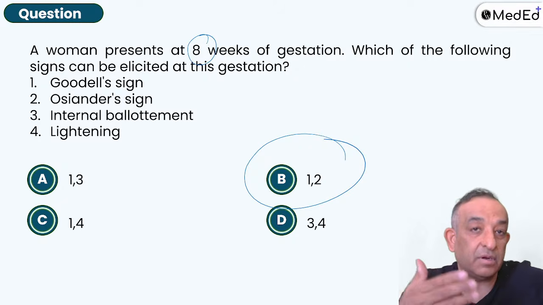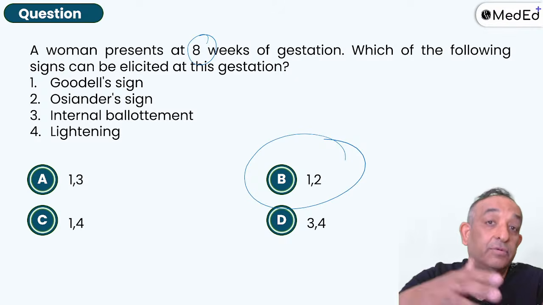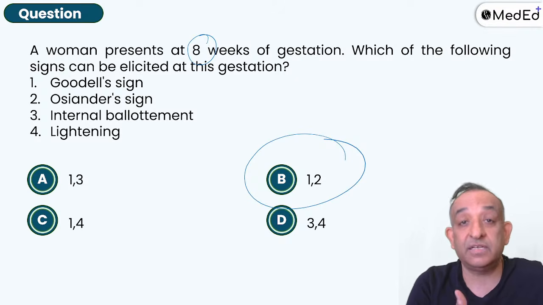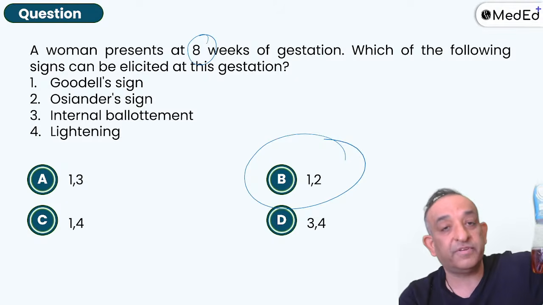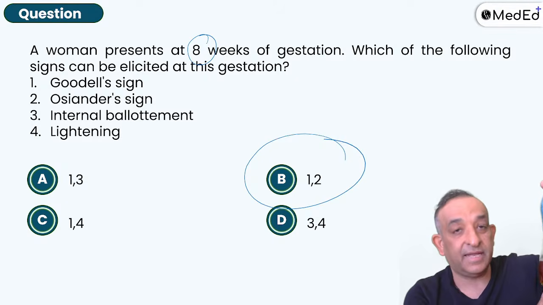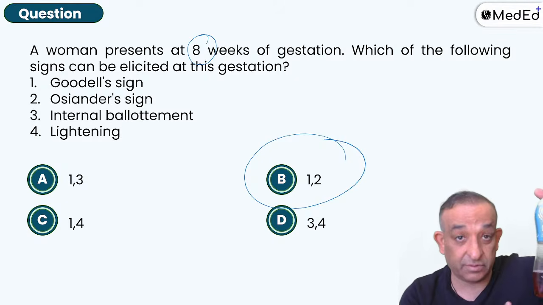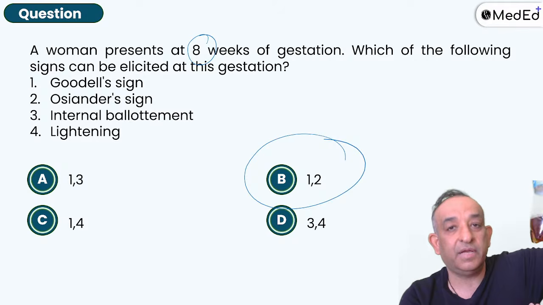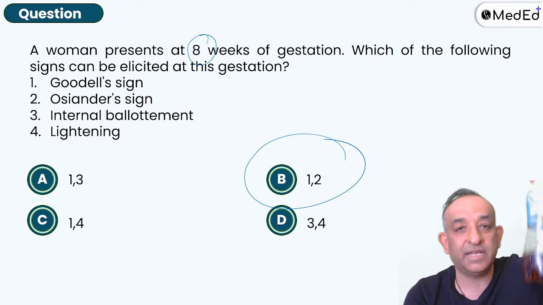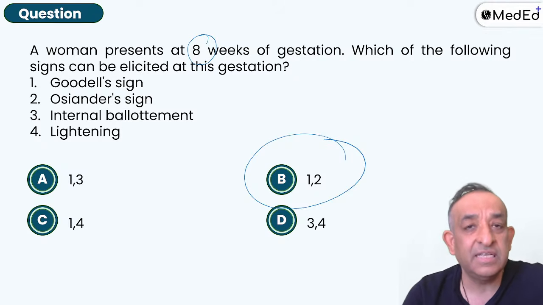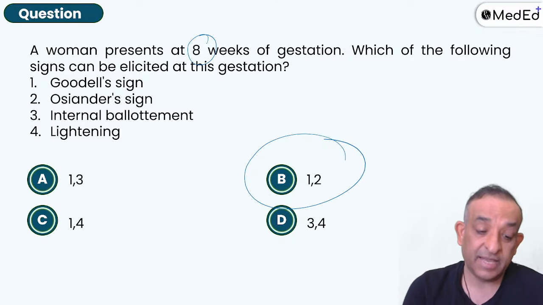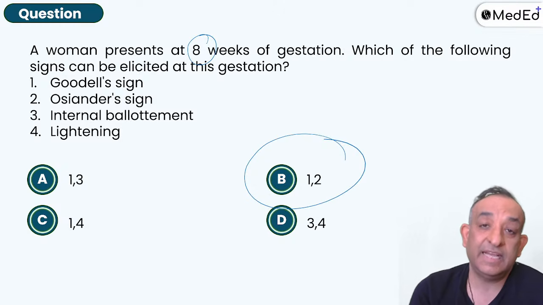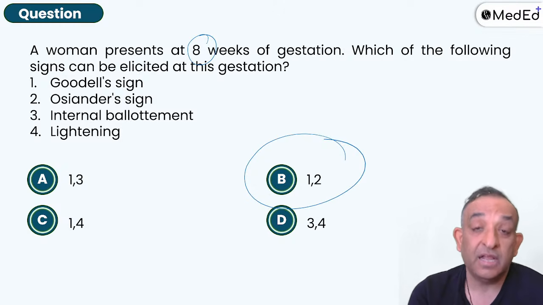You can see external ballottement somewhat later, around 20 to 24 weeks. But internal ballottement can be seen earlier. What is internal ballottement? You put your fingers in the vagina and go and hit the head. Of course, don't go through the cervix. Just go on the side of the cervix. You can feel the head. When you hit, the head goes up and comes and hits your finger back. That is internal ballottement. You can see it as early as 6 weeks. All right, guys. So when we talk about internal ballottement, that is not at 8 weeks.